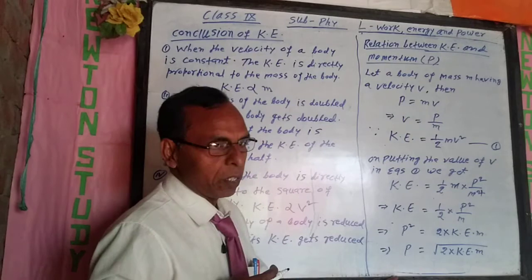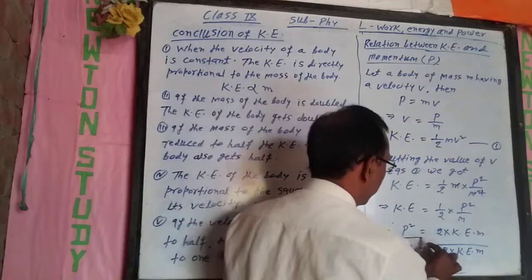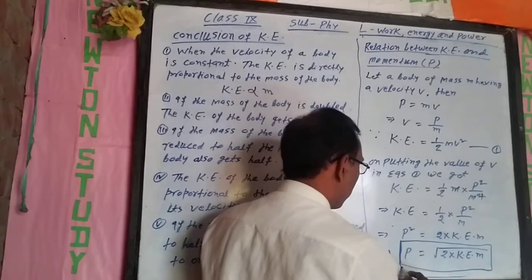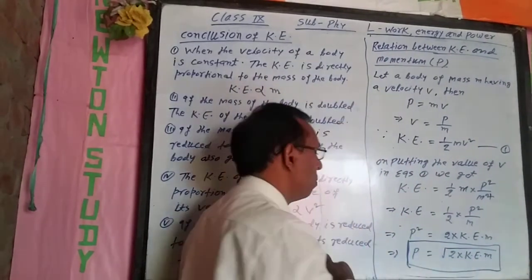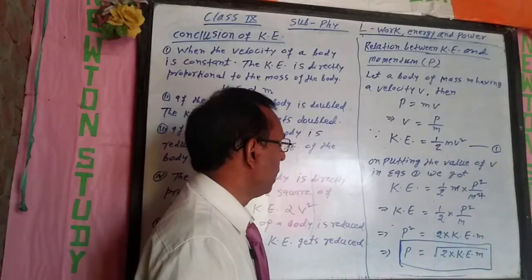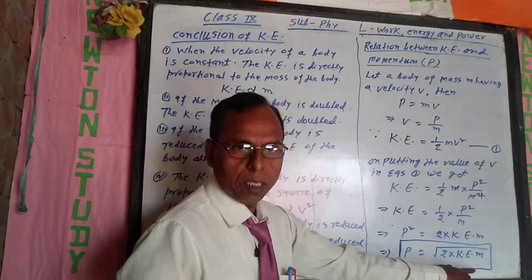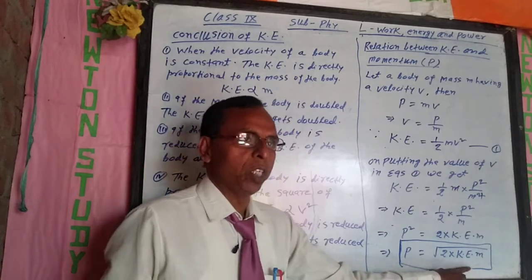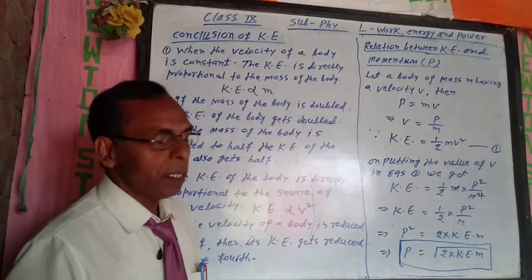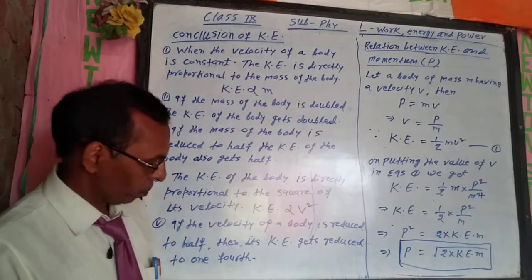This is the required relationship between kinetic energy and momentum. Momentum p is equal to under root 2 into kinetic energy into mass.